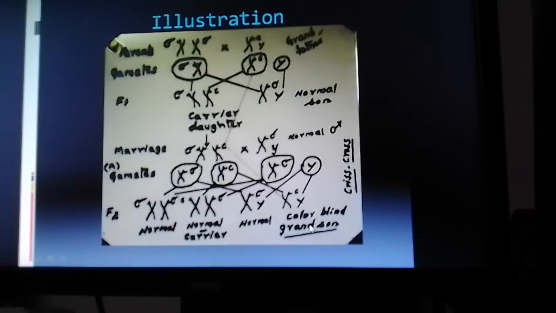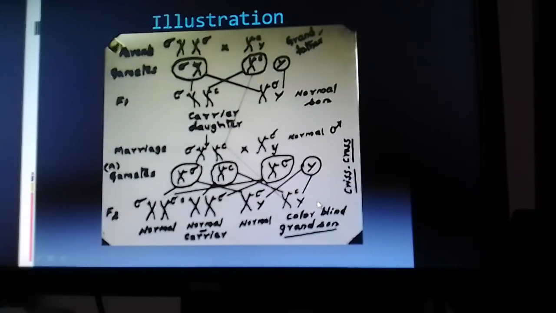Now consider that this male is the grandson of the first parent at the first step. The mutant allele present with the first parental father passed to his grandson through the daughter, not through his son.